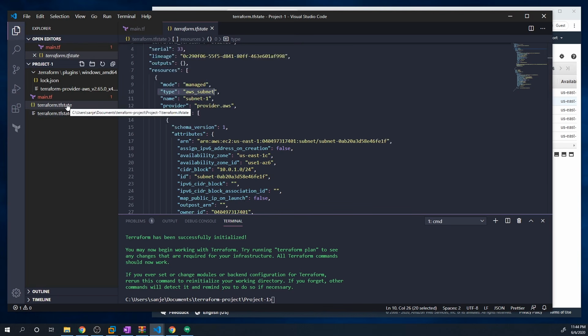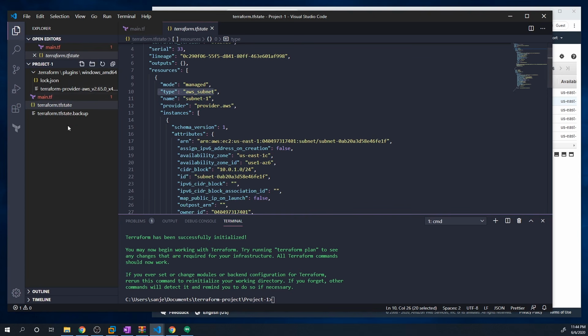So this file is very important. If for some reason you ever go into this and start deleting things, you will break Terraform. And so Terraform will have a mismatched state from what's actually being deployed into AWS. So never mess around with the TF state file. It's a very important file, and it's absolutely crucial to the overall functionality of Terraform.